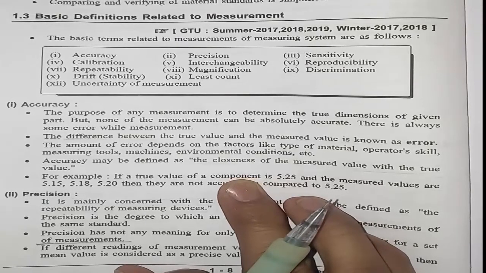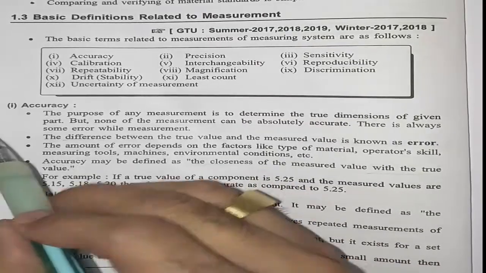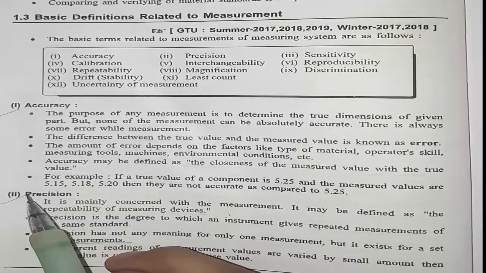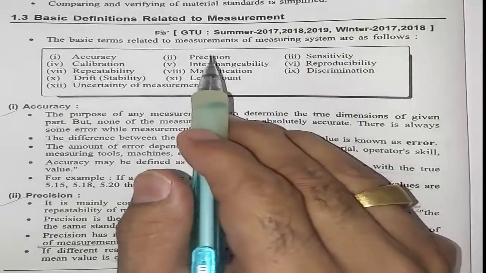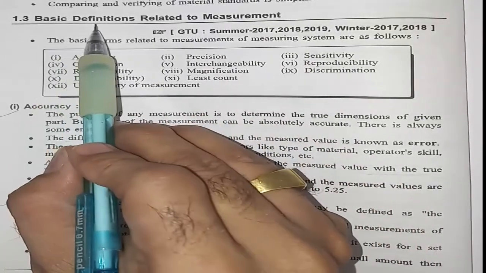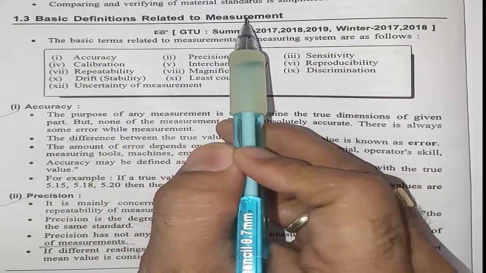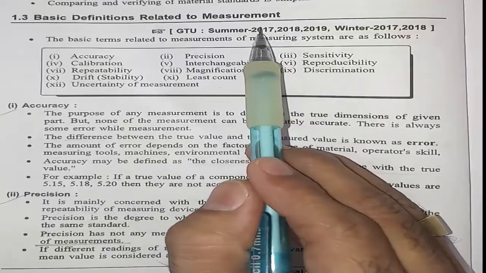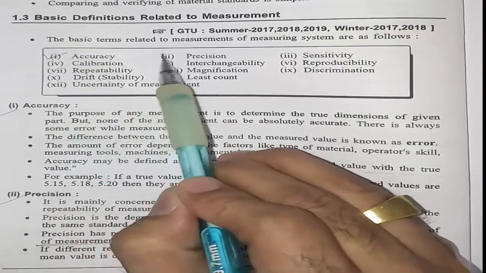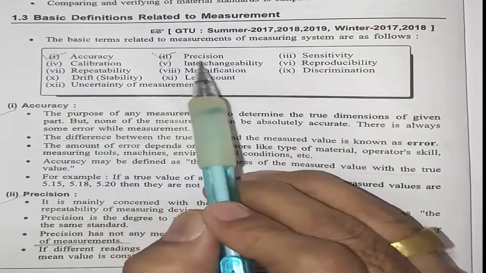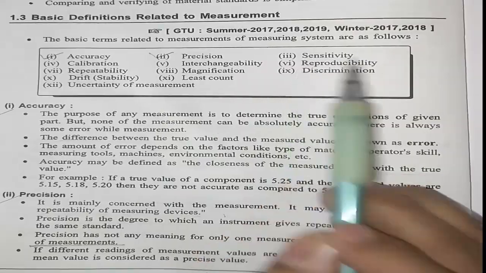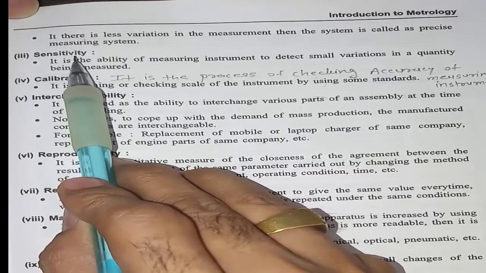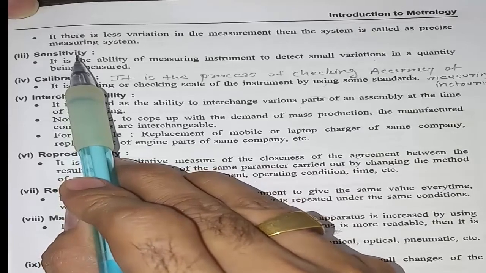Friends, in the last video we discussed the difference between accuracy and precision. Today in this video we are going to see the basic definitions related to measurement, and you can see it is very important. Okay, so we have already discussed accuracy and precision. So next is sensitivity. So what is sensitivity? You might have heard the word sensitive nature.